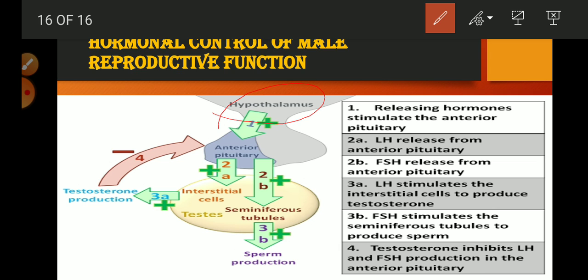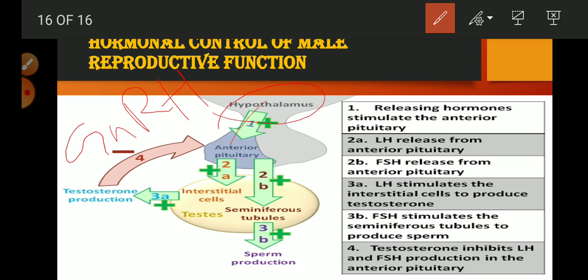Which type of hormone? That is gonadotropin releasing hormone, or GnRH.